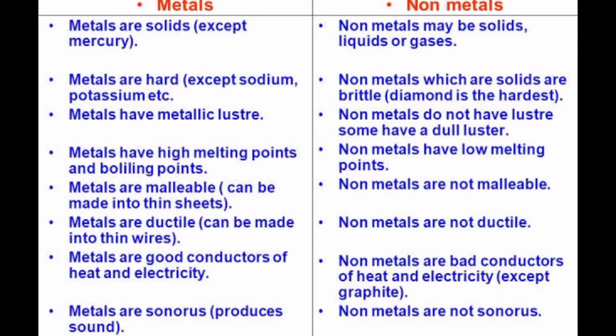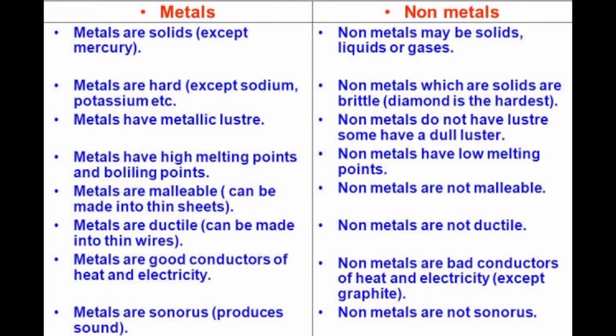Metals are malleable. That means they can be beaten into thin sheets. Non-metals are not malleable. Metals are ductile. That means they can be made into thin wires. Non-metals are not ductile, meaning you cannot draw them into thin wires. Metals are good conductors of heat and electricity.